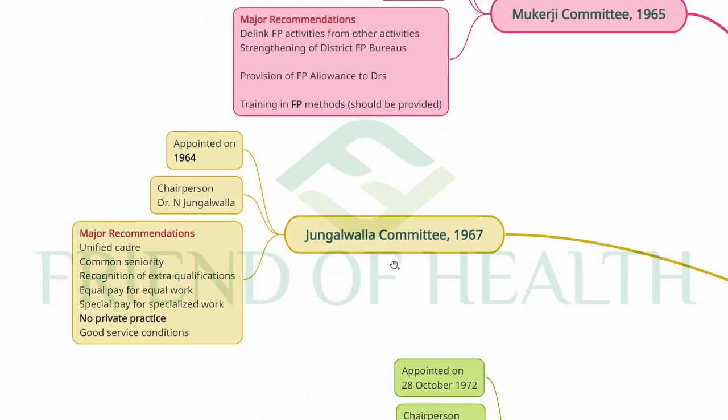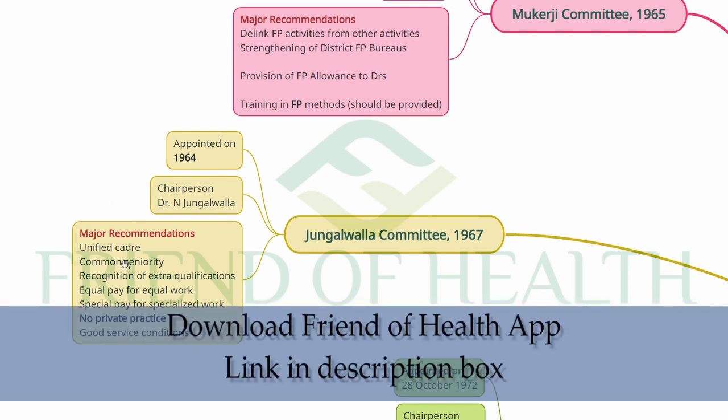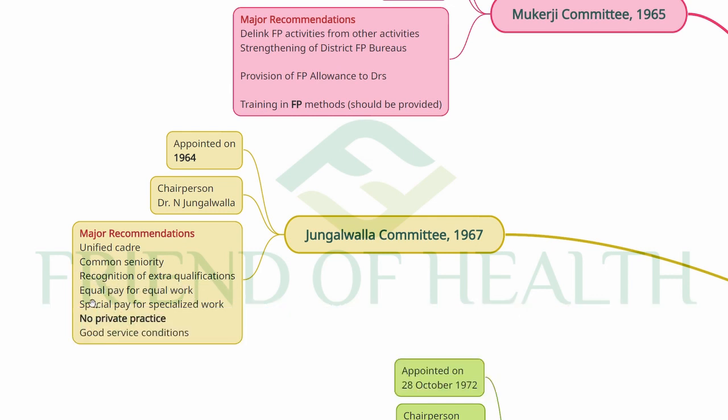And the Jungalwala committee 1967, even though it is said 1967, it was appointed or set up in 1964, and the chairperson was Dr. Naushir Jungalwala. Major recommendations: unified cadre, common seniority, recognition of extra qualifications, equal pay for equal work, special pay for specialized work, and no private practice. That you have to focus on. No private practice was a recommendation by the Jungalwala committee 1967. And good service conditions. These are the major recommendations of the Jungalwala committee 1967, which was appointed in 1964.